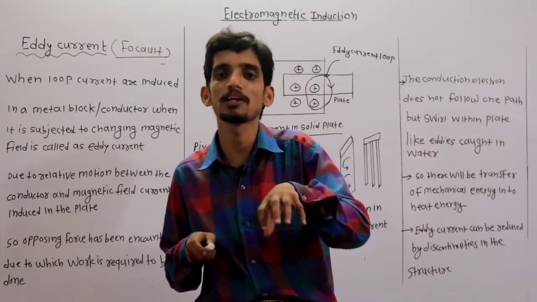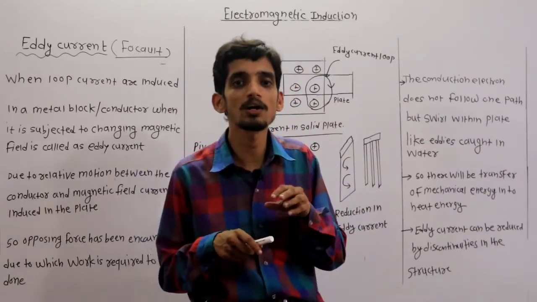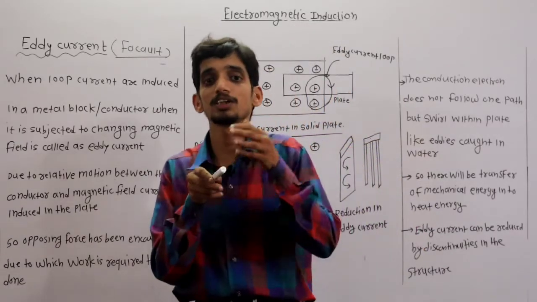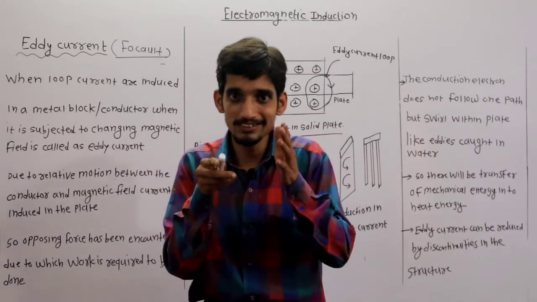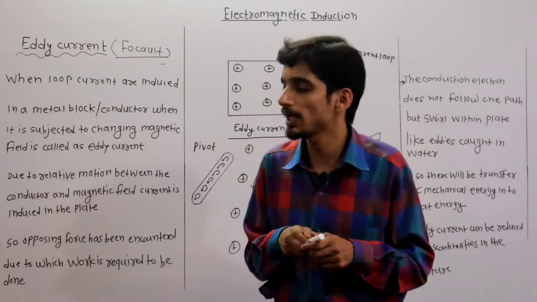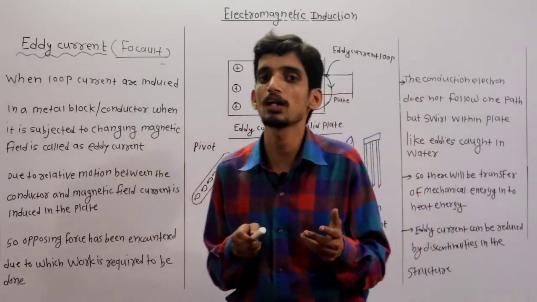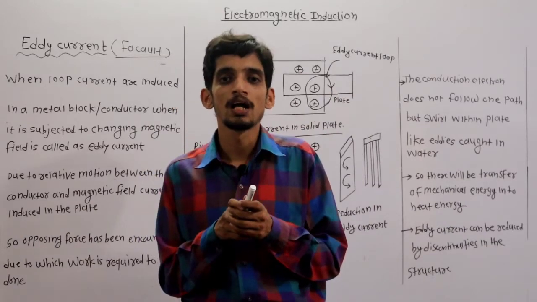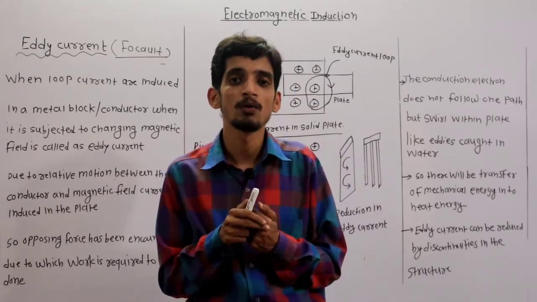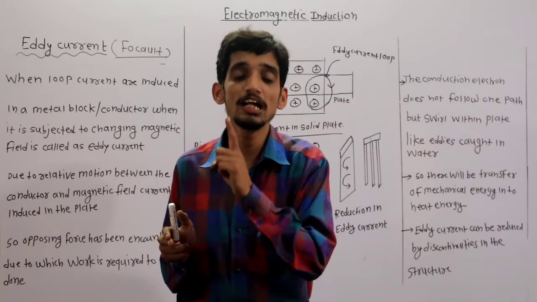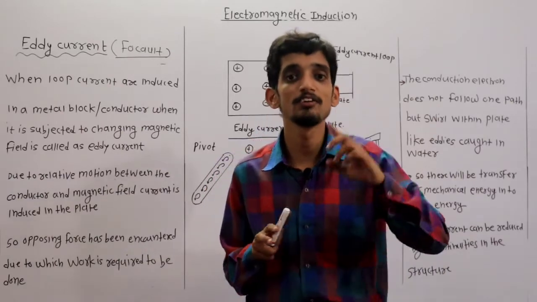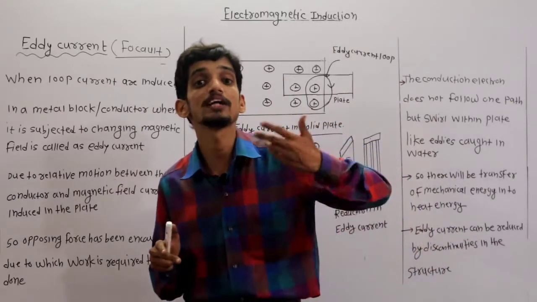Now in this case the magnetic field is present, and in that magnetic field you are trying to keep the solid metal block, and the solid metal block consists of a large number of electrons. As this solid metal block is subjected to the changing magnetic field, the metal block experiences the change in field, and due to Faraday's law, the free electrons inside the metal block try to form a closed loop, and they follow a free path, and it gives rise to a current.